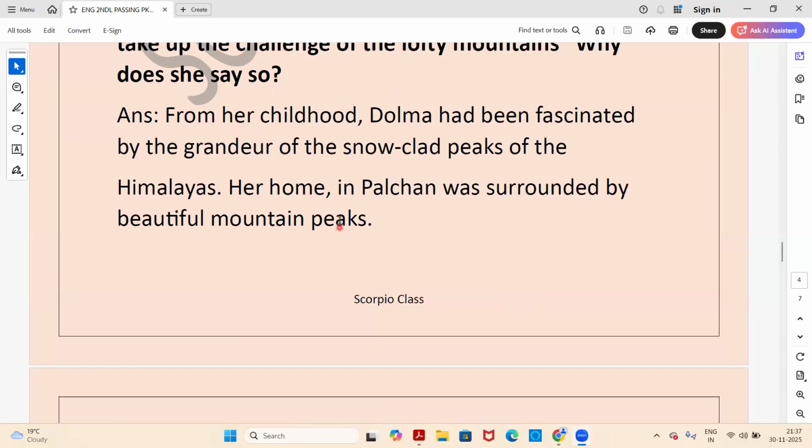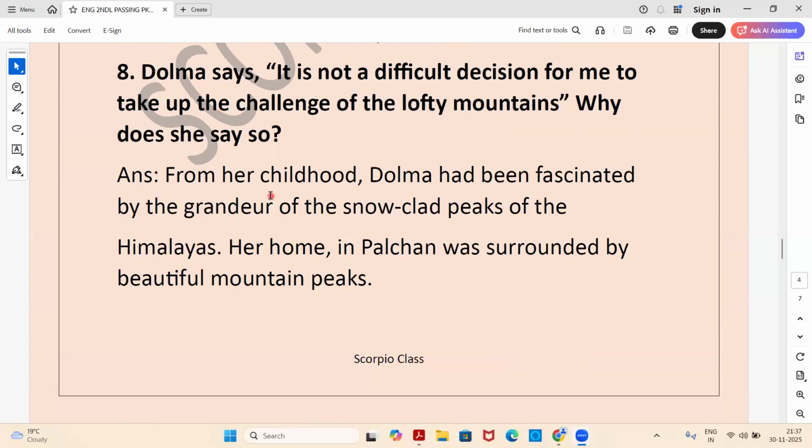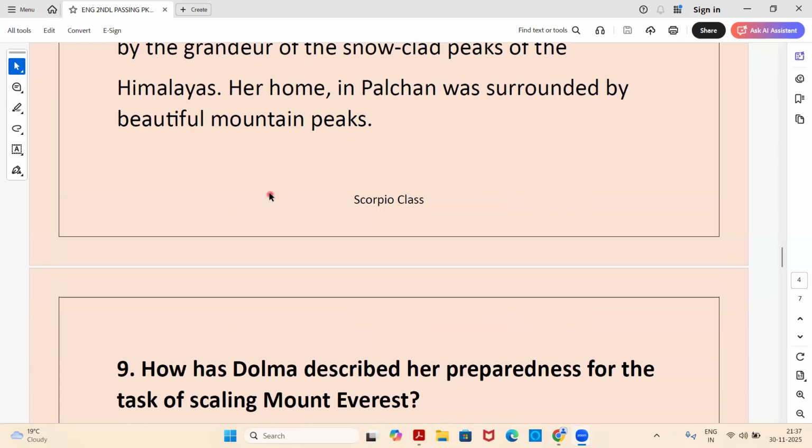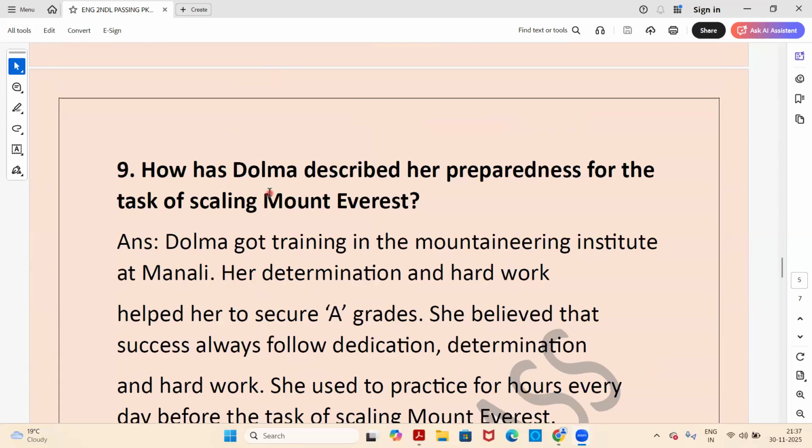Because she was seeing it from her childhood and she was always fascinated by it, she says that it was not a big challenge for her or a big decision to take this challenge. Okay, now let's move on to the next question.